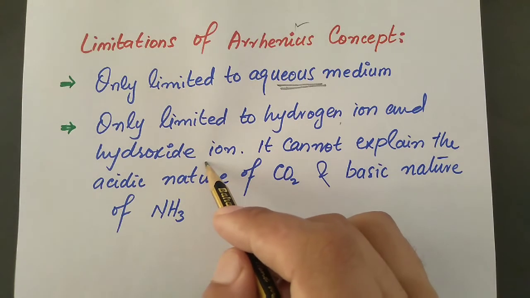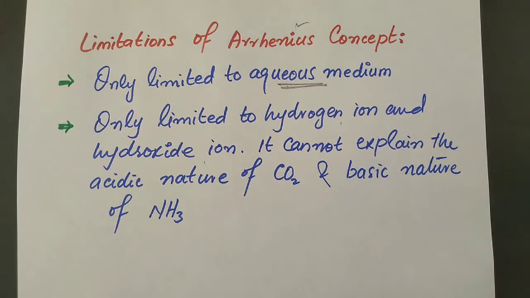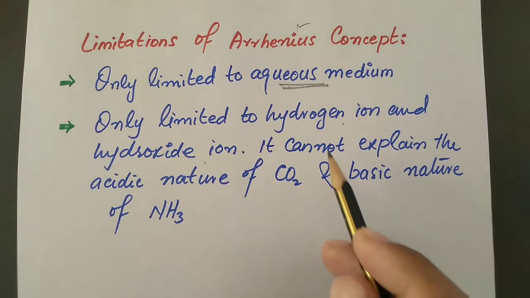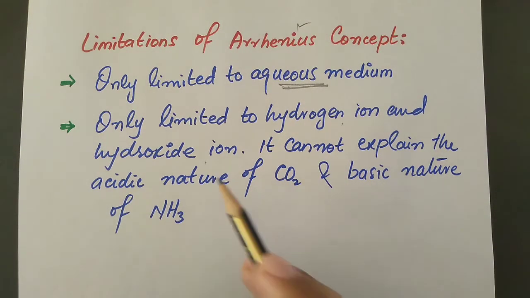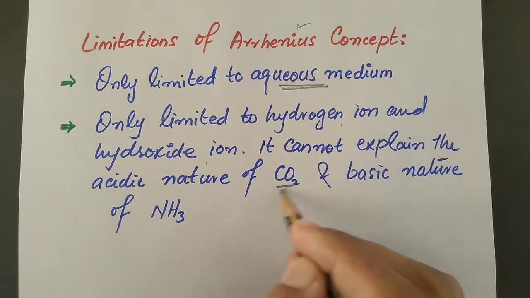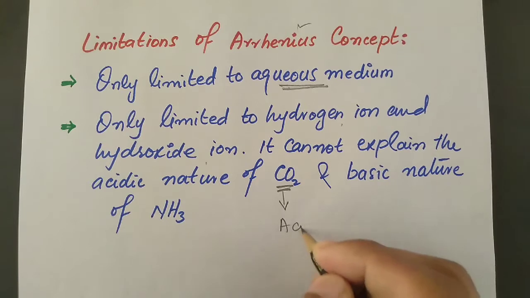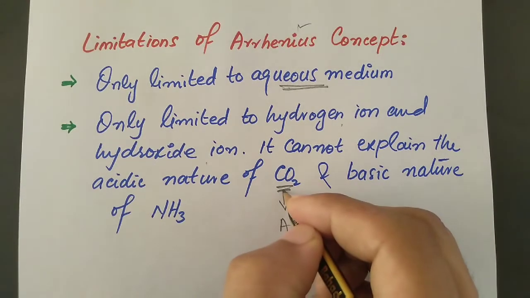Meaning, all those acids will be explained by Arrhenius which contain hydrogen or hydroxide ions. You know, boys, there are lots of acids and bases which do not contain hydrogen and hydroxide ion. For example, carbon dioxide. Carbon dioxide by nature is an acid, but it does not contain any hydrogen and cannot give hydrogen ion.